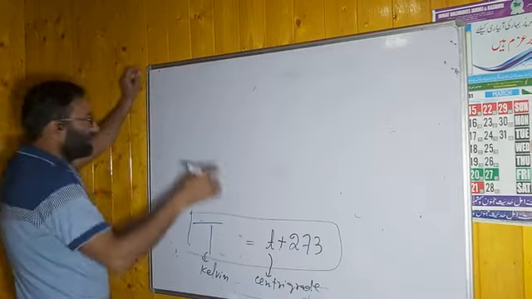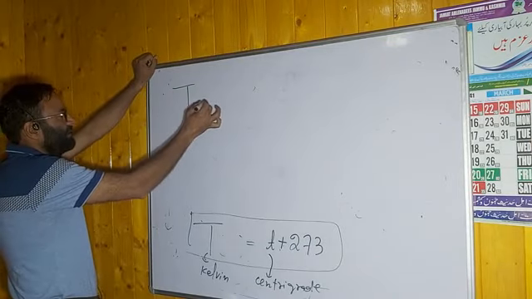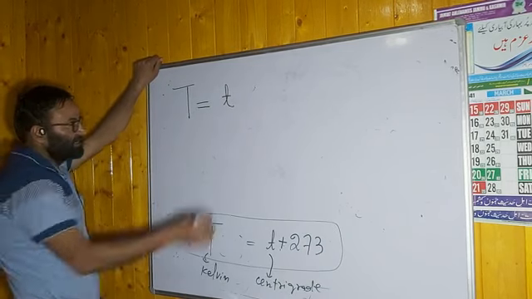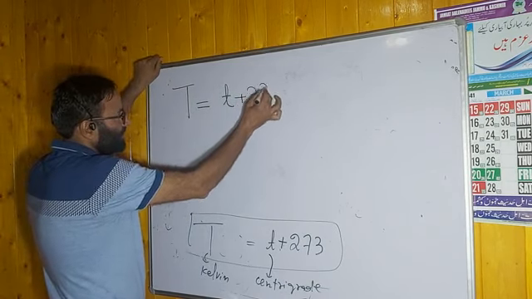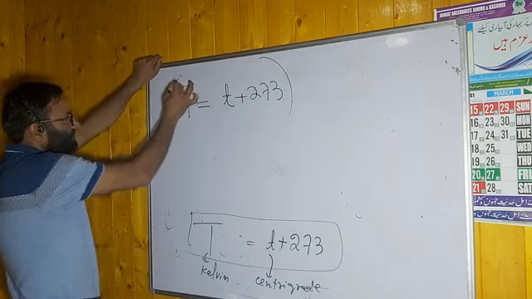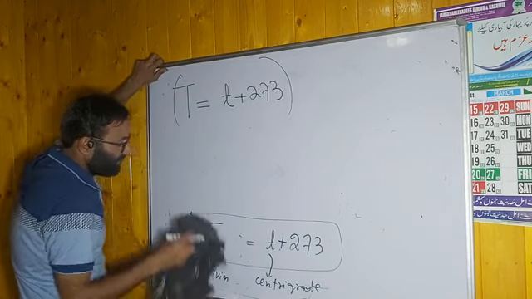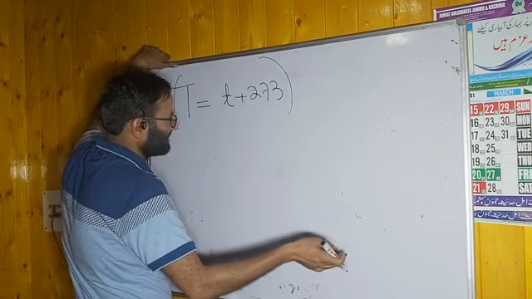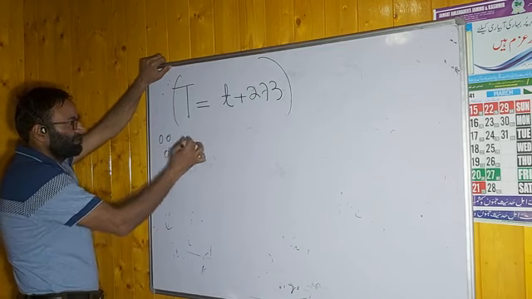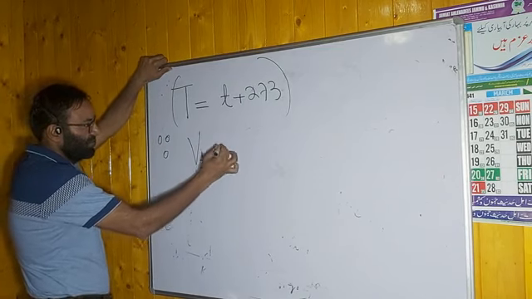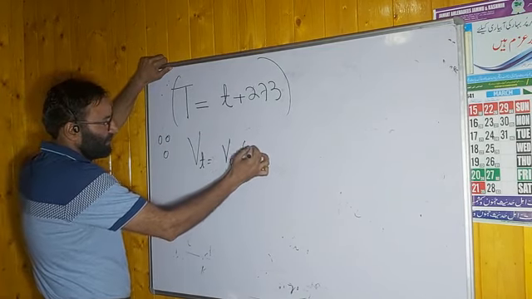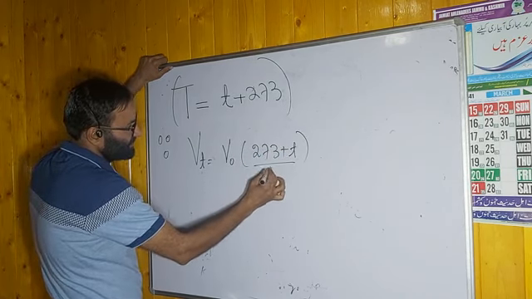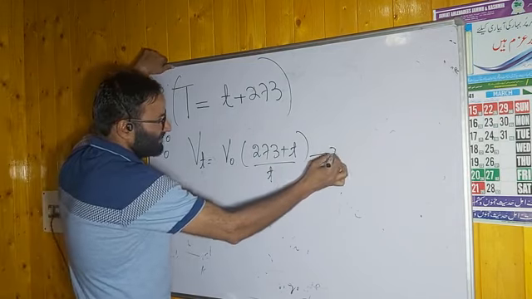Now you have to remember: T, temperature in Kelvin, is equal to temperature in centigrade, degree Celsius, plus 273. This is the value. From Charles' law we have expression number second, which we have already derived. What is that expression? Vt is equal to V0 (273 plus t over 273). This is equation number second.